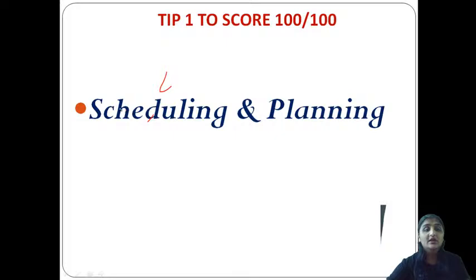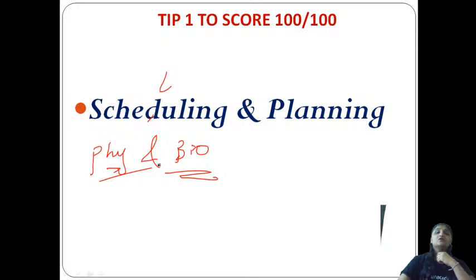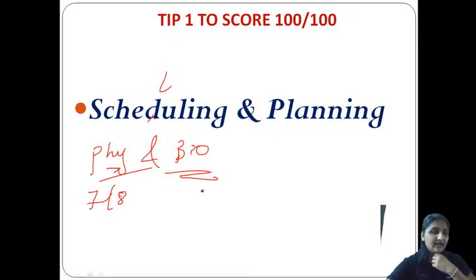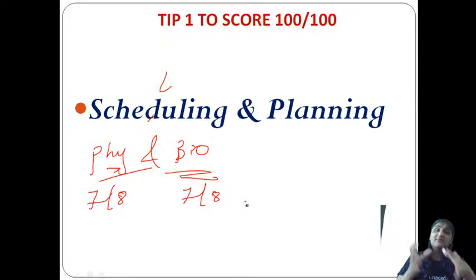So if in one day you have to study physics and biology, you will first select important chapters which have a high weightage. For example, if a chapter in physics has 7 to 8 marks and biology has 7 to 8 marks, then you have to select high weighted chapters first.